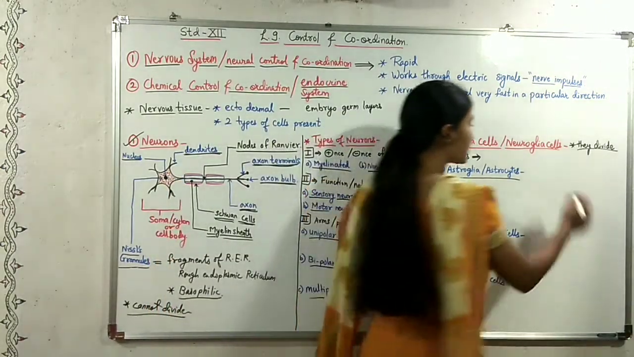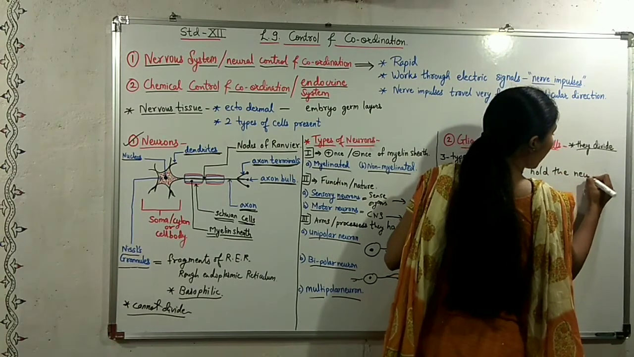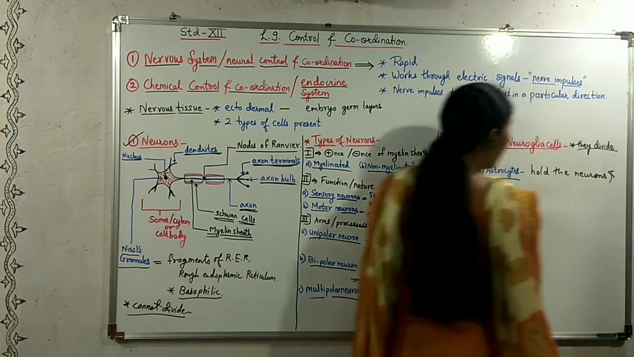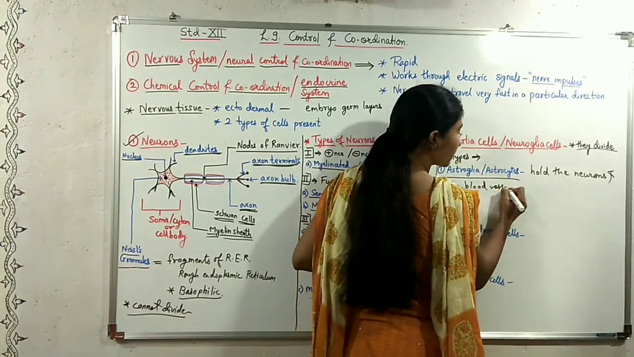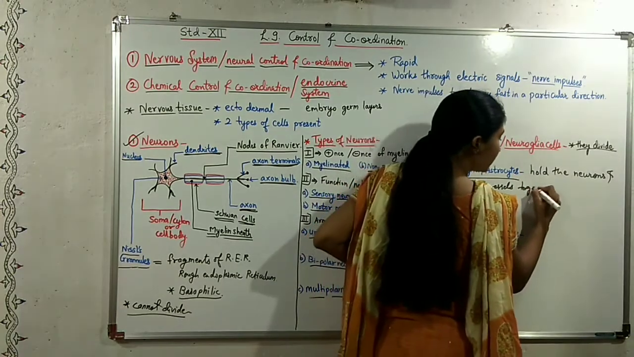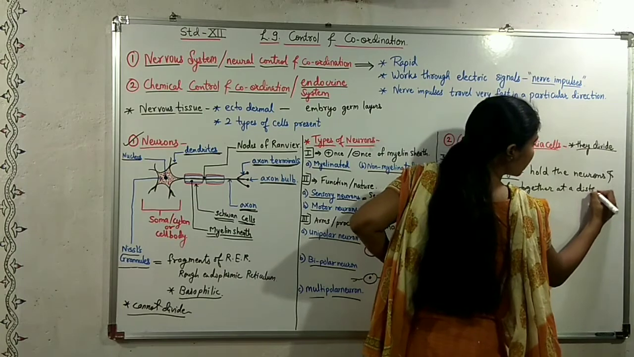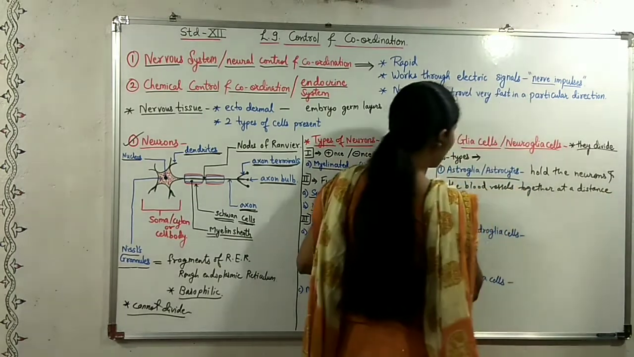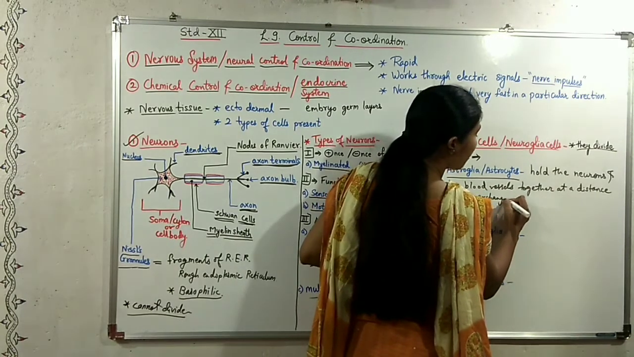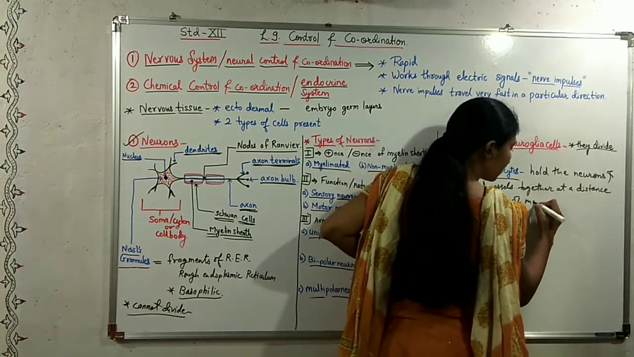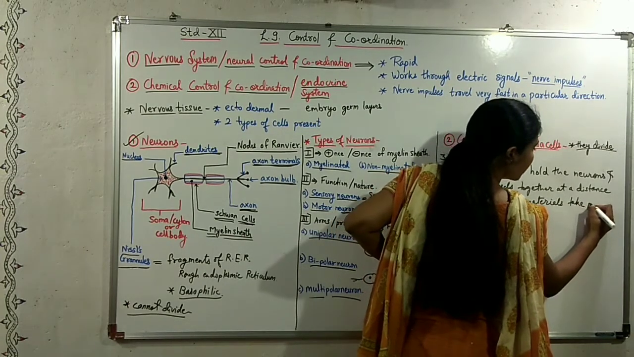These astroglia cells hold the neurons and the blood vessels together at a distance so that exchange of materials takes place.